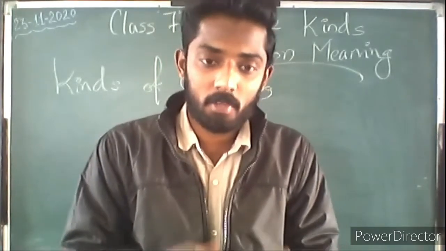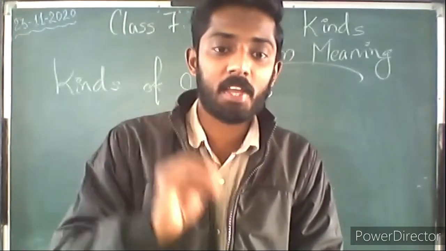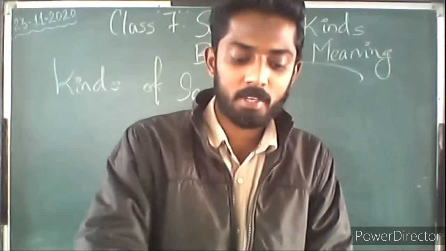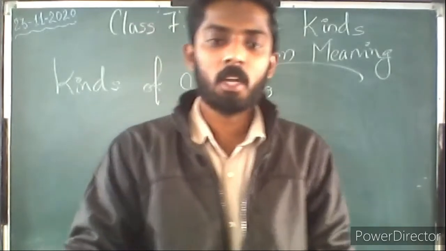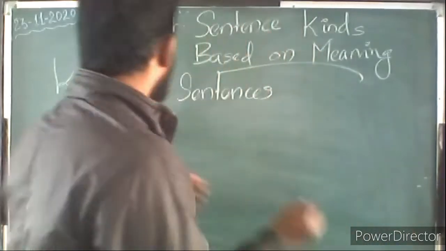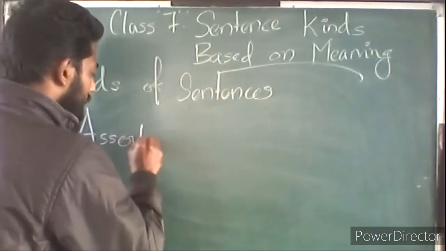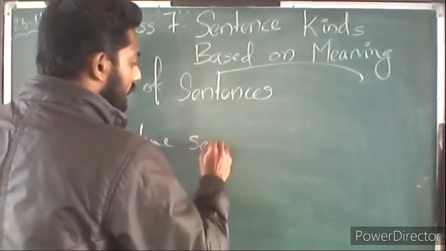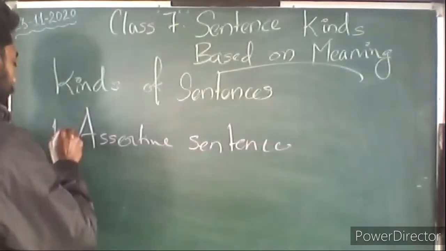It's a declarative sentence, but it has a negation in it, because the technicians haven't come, and a negation is used in the sentence. So that is called an assertive sentence. Okay, that is the first one.